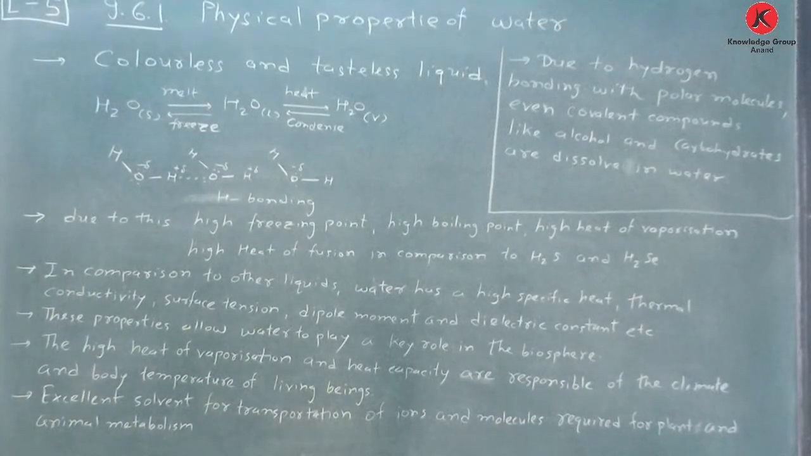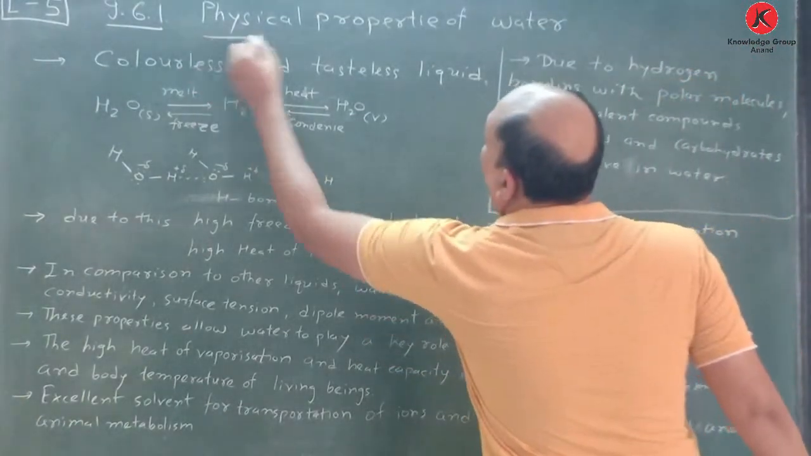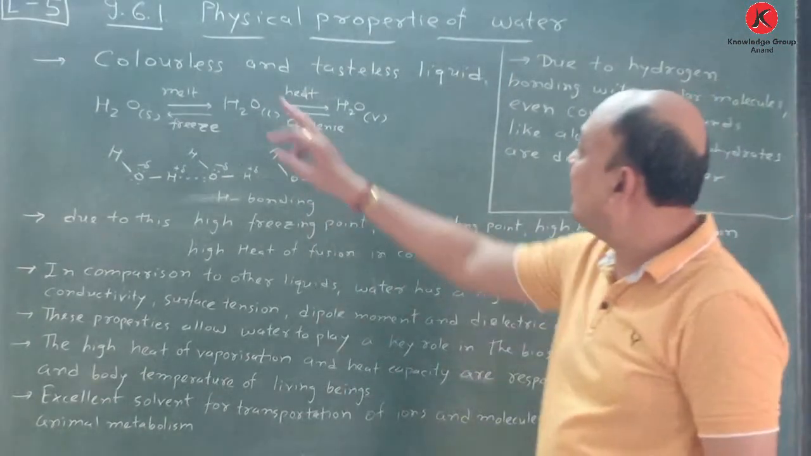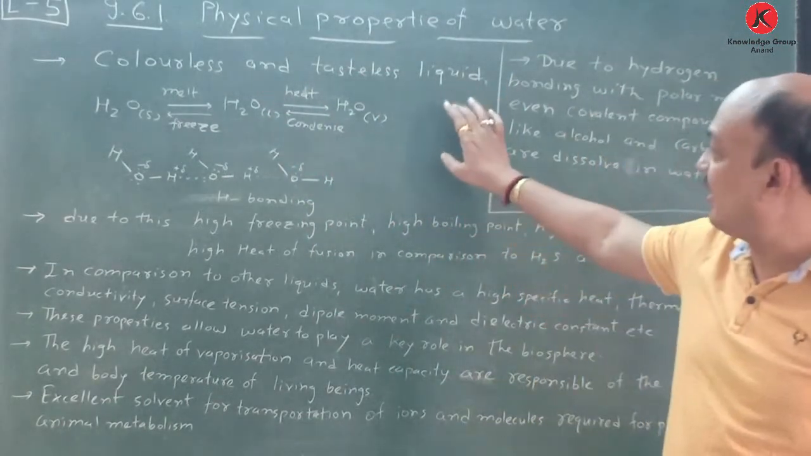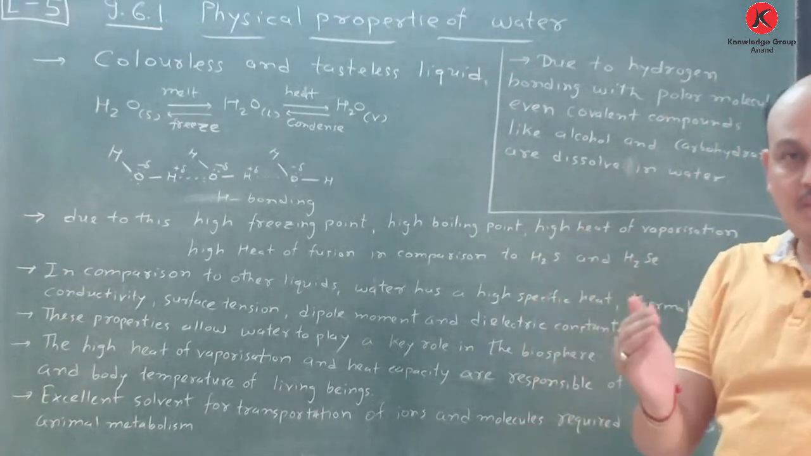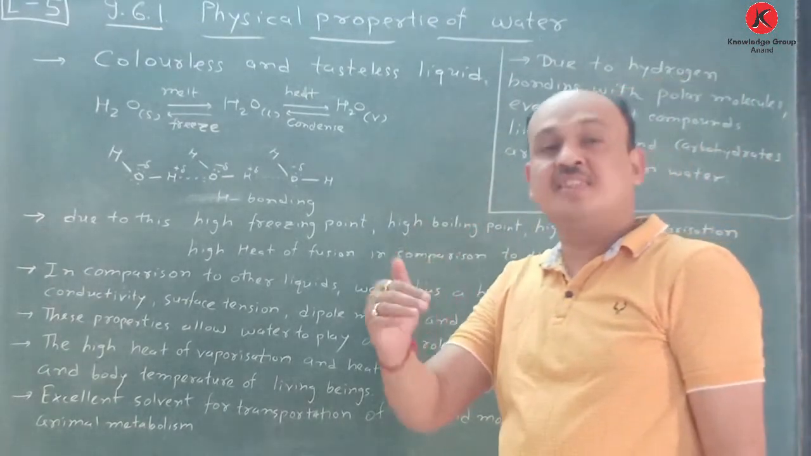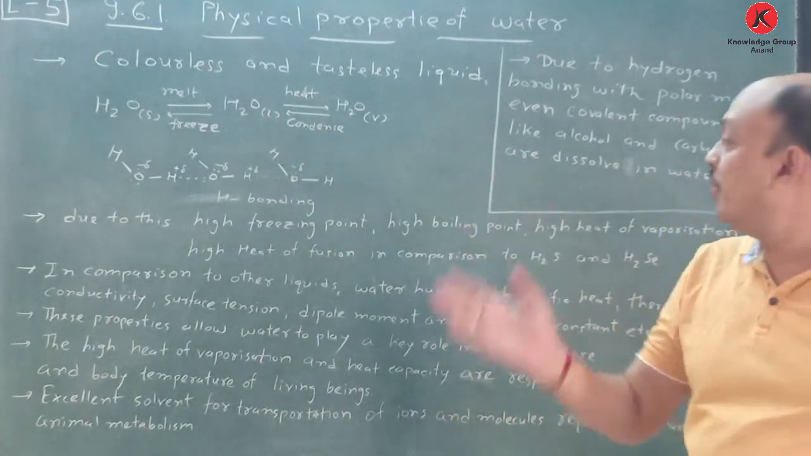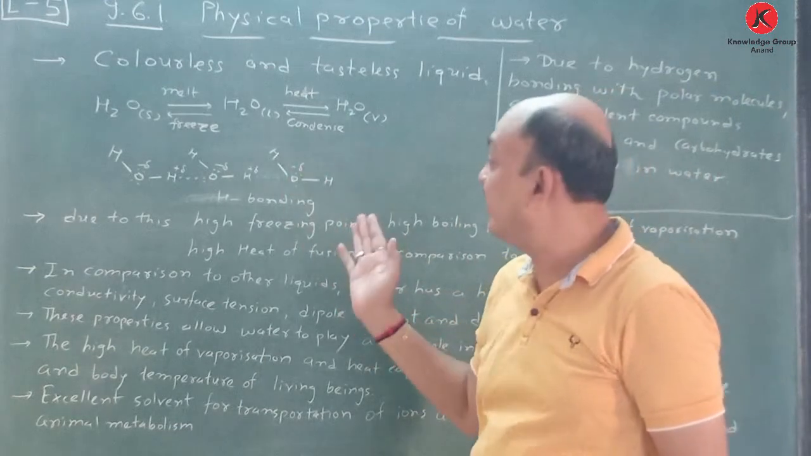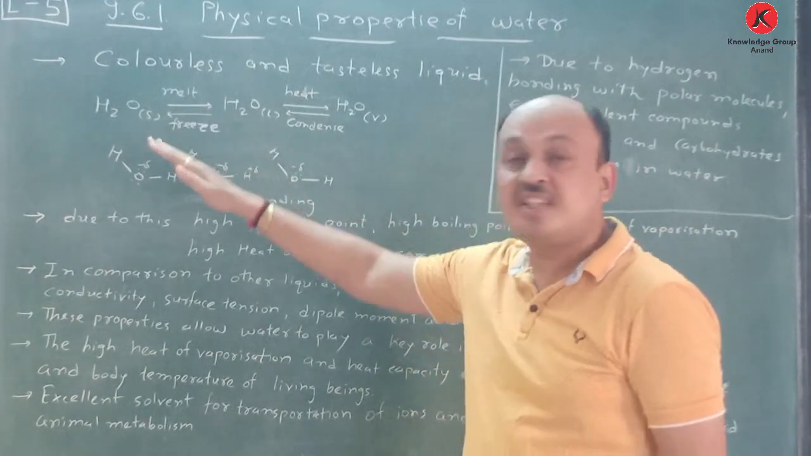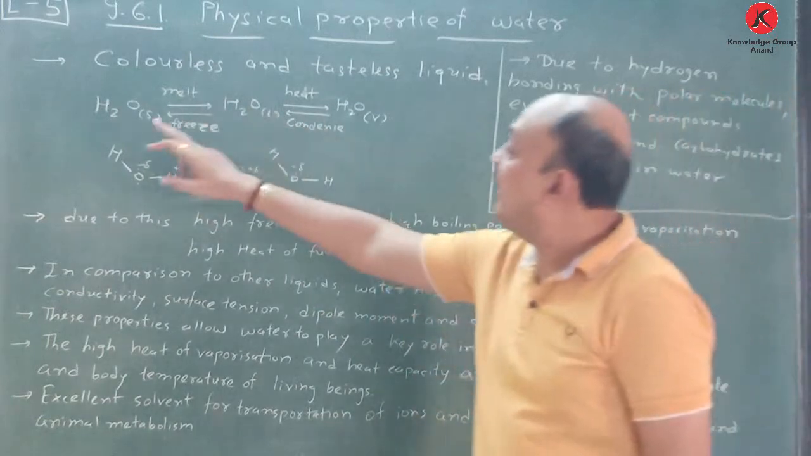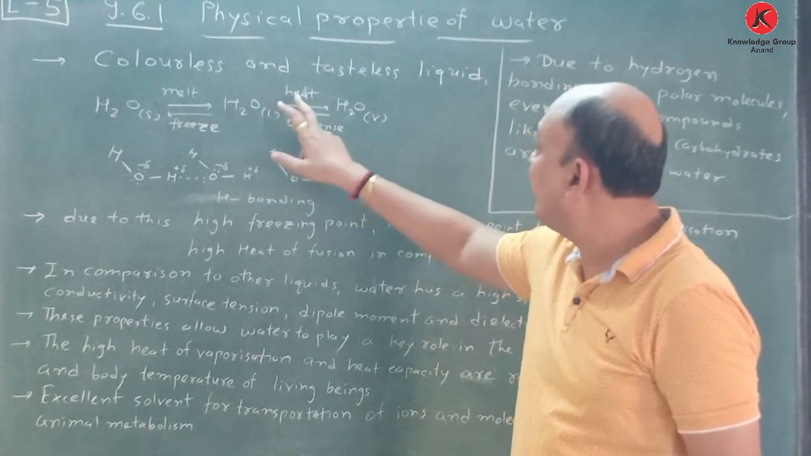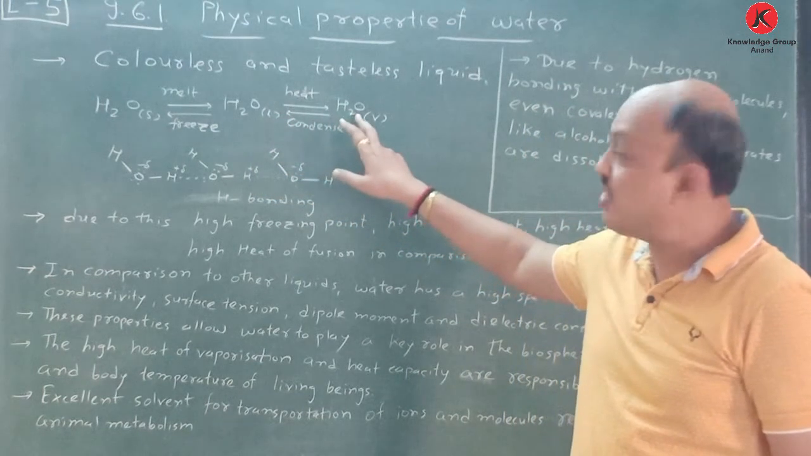Now, physical properties of water. According to the NCERT textbook, it is a colorless and tasteless liquid. Remember this. Ice, which is in solid form, and water, which is in liquid form, are interconverted due to extensive hydrogen bonding present inside. H2O solid when we melt it goes to H2O liquid, and this liquid when we heat it goes to vapor form, so evaporation takes place.